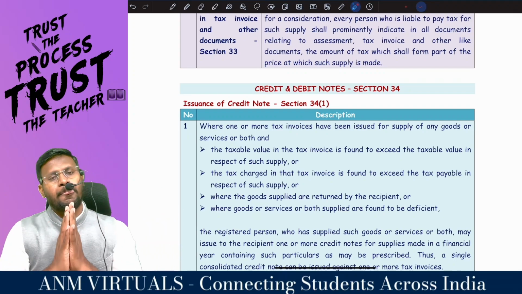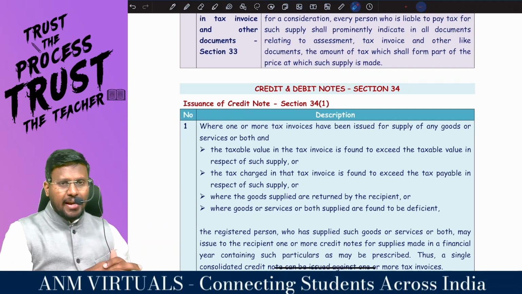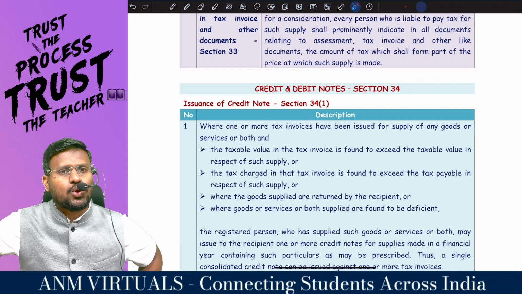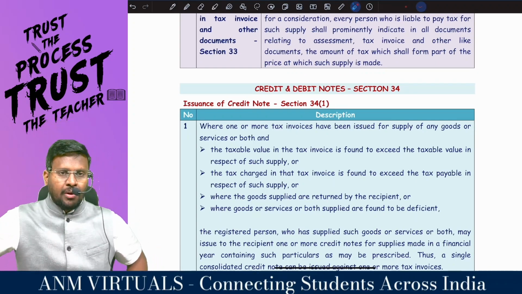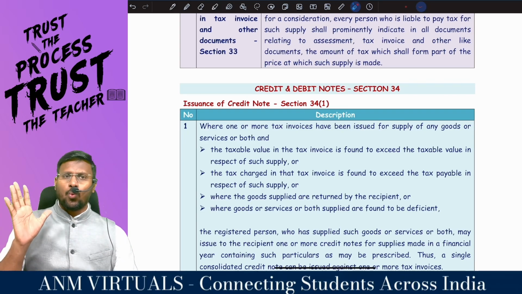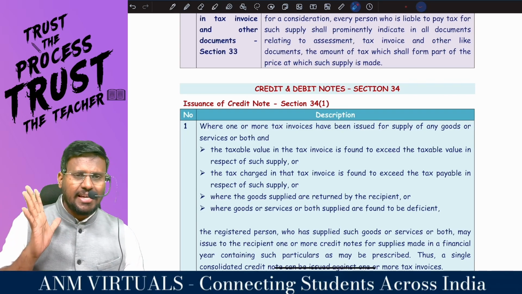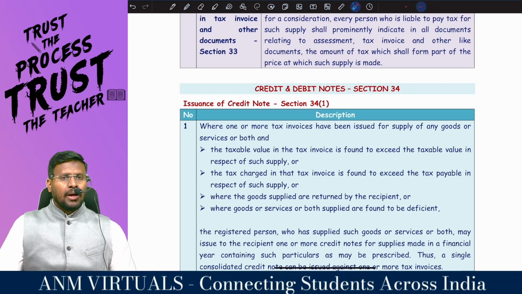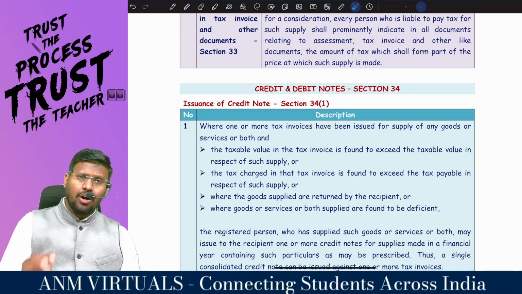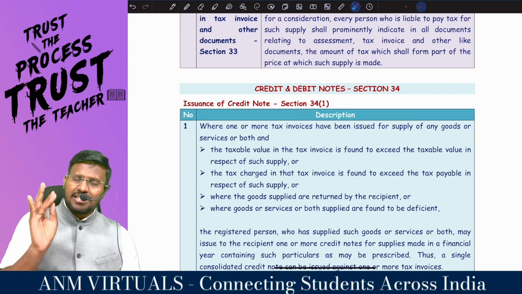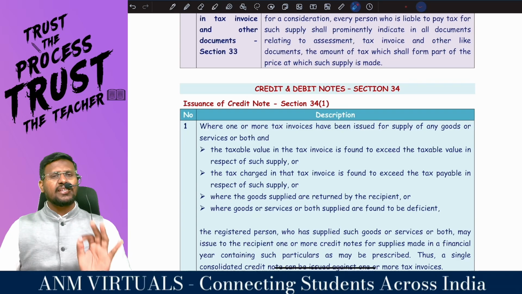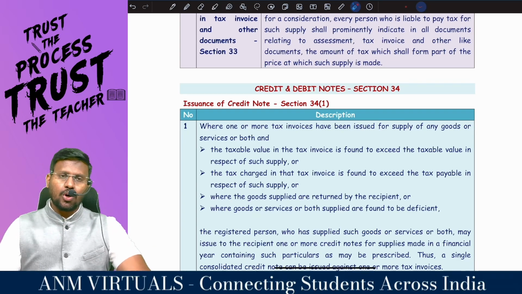Able to appreciate? Now, coming to 31A, the supplier should provide the facility to make the payment on online basis to the recipient. Sir, whereas 31 subsection 2 is saying that unauthorized collection of tax. An unregistered person should not collect tax. If an unregistered person collects tax, it will be called as unauthorized collection of tax. And a registered person should collect tax only as per the act. This is what section 32 is all about.